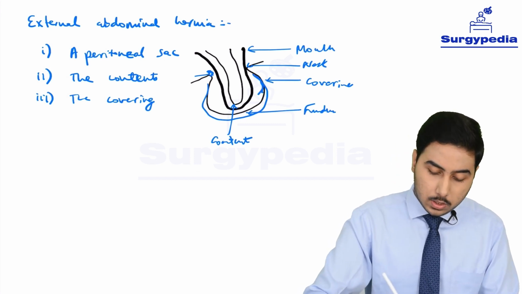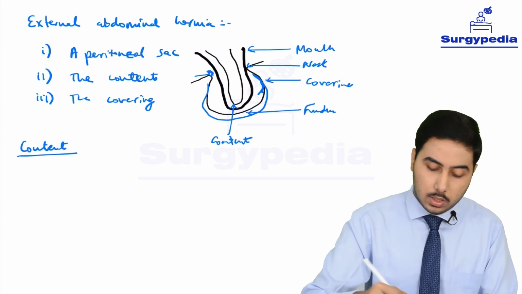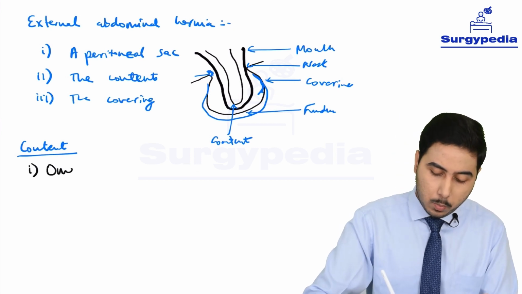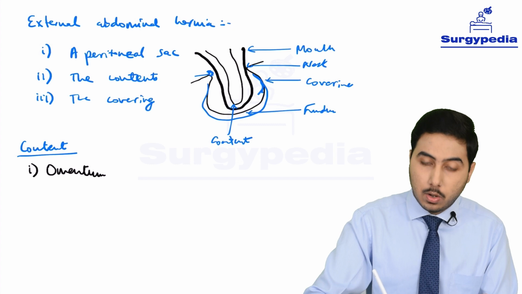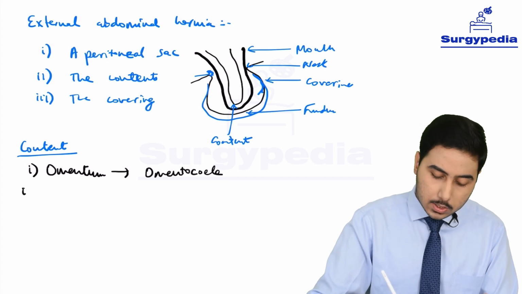Next, let's talk about the content. What can be the content of an external abdominal hernia? What can protrude out? Number one, it can be the omentum. When the omentum is protruding out, we call this an omentocele.